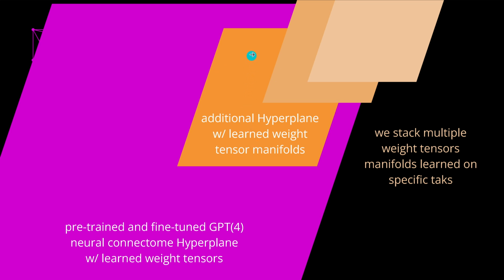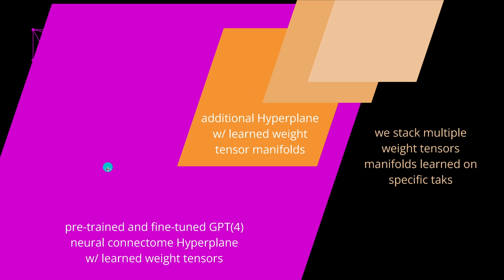We need those hyperplanes to not be just vector representations, where we have an external vector search engine searching for relevant semantic information, but we need more. We need those learned weight tensor structures that build a neural connectome for a particular task.